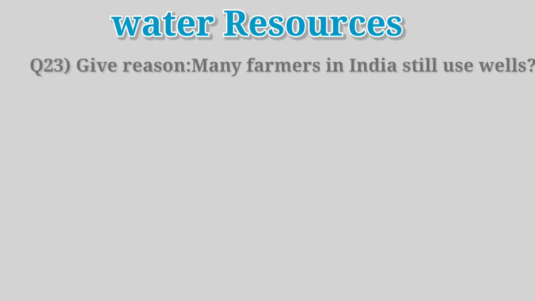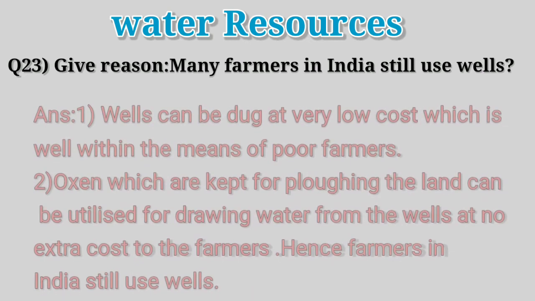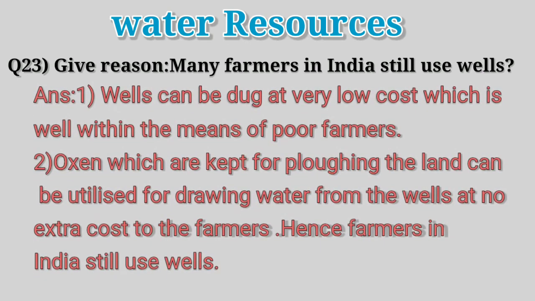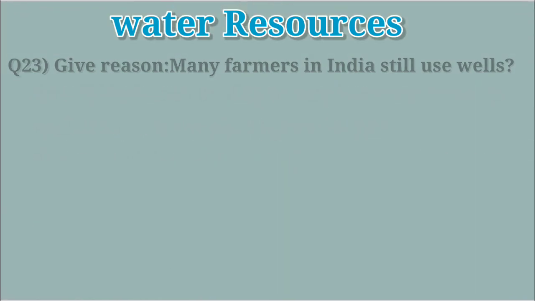Question 23. Give reason. Many farmers in India still use wells. The answer for this question is the same as the question 9 answer. The first 2 points of advantages of well irrigation: wells can be dug at very low cost, which is well within the means of poor farmers. Oxen which are kept for plowing the land can be utilized for drawing water from the well at no extra cost to the farmers. Hence, farmers in India still use wells.